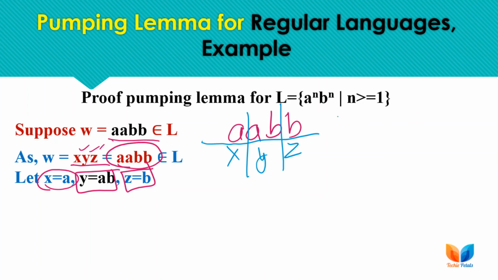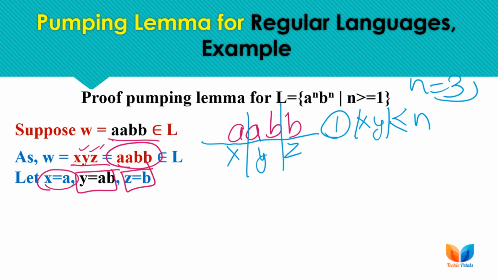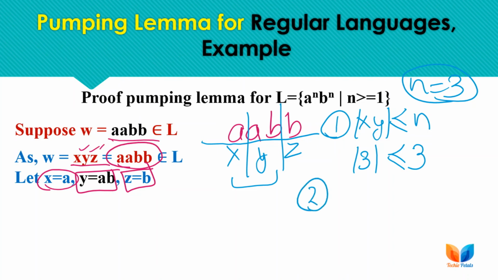Now the first rule was length of x and y must be less than or equal to n, and as the minimum required string is 2 and n we have taken as 3. So n is 3. So length of x and y part must be less than or equal to 3. Here the length of xy part is 3 and that is less than or equal to 3. So the first condition is satisfied. Now check for the second condition.